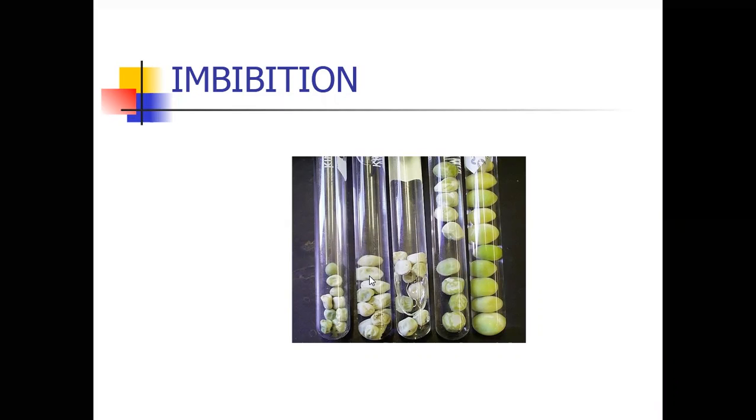Water absorbing capacity is called imbibition. By imbibition, dry seeds absorb water and enlarge in size. It is an easy experiment, children, to explain imbibition.